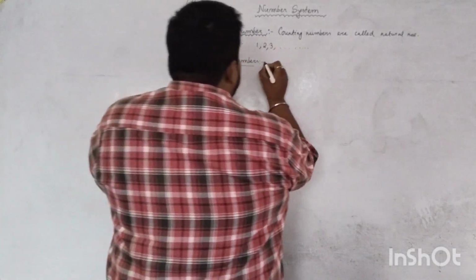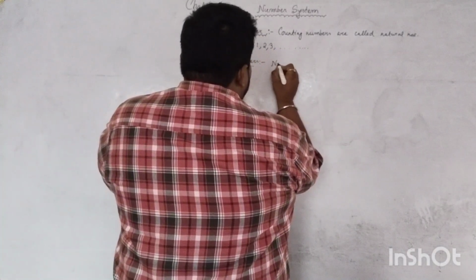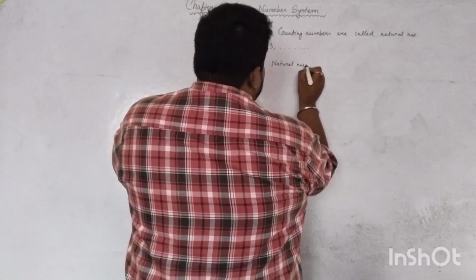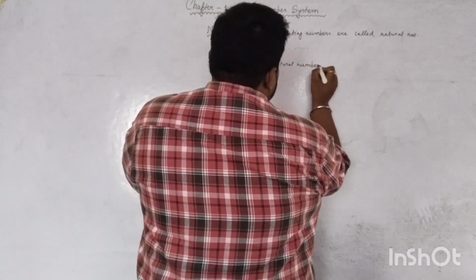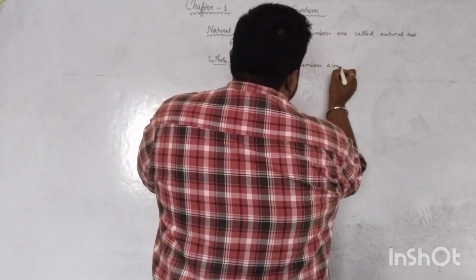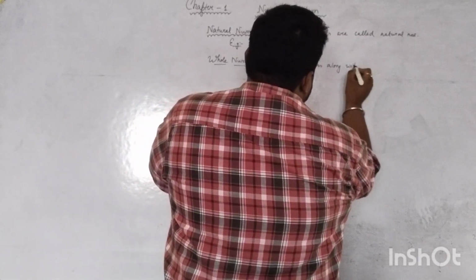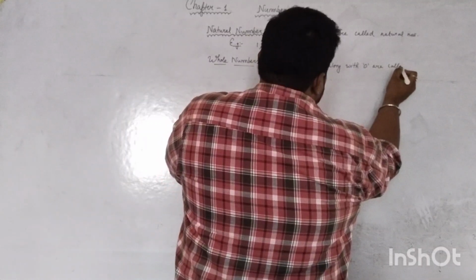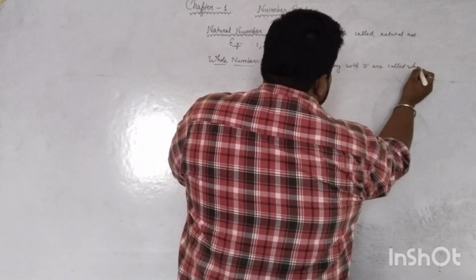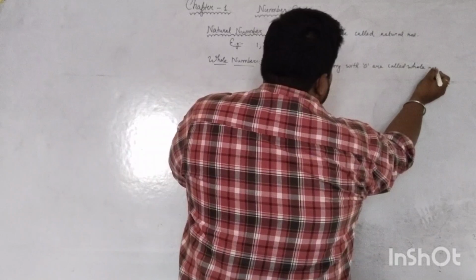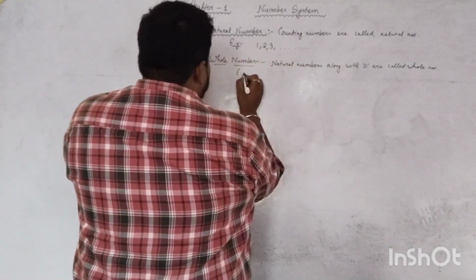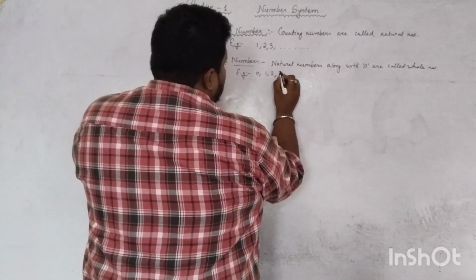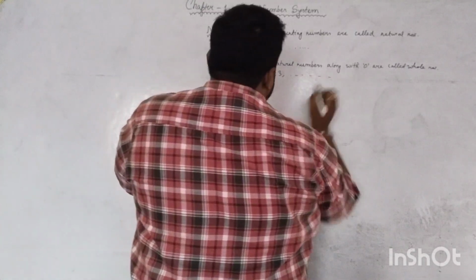So you can write: natural numbers or counting numbers along with 0 are called whole numbers. For example, it will start from 0, 1, 2, 3, and it goes on, right?